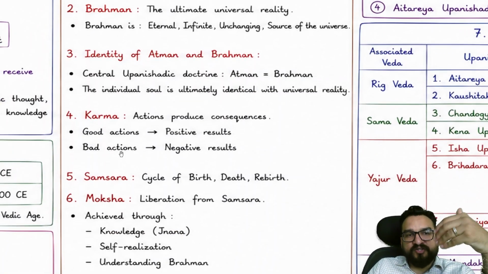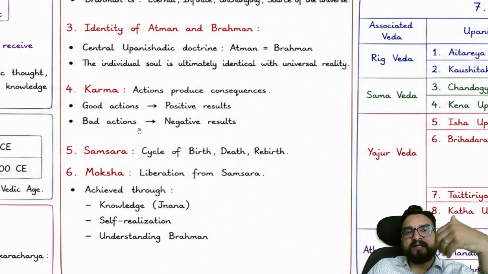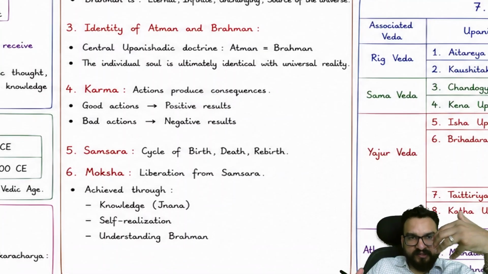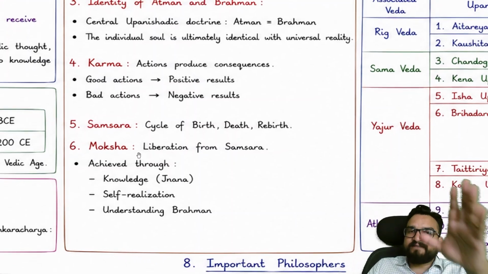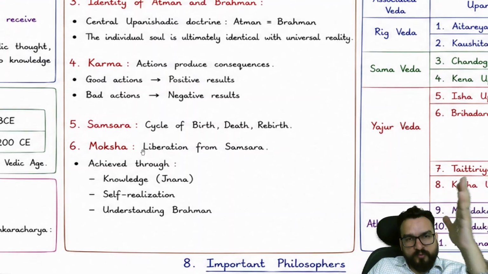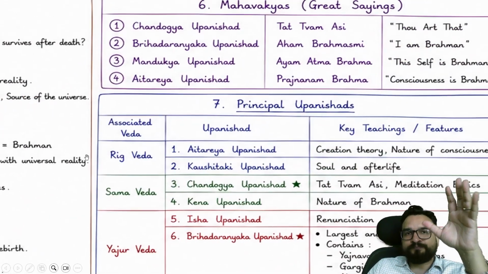Karma, good actions, bad actions are being talked about over here. That actions produce consequences, right? Your actions are not independent but dependent on certain consequences. Samsara, moksha. This I will be explaining again when we move forward in the class. Just see the structure right now.